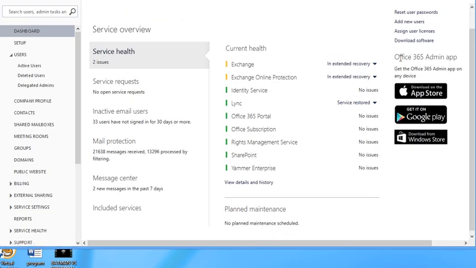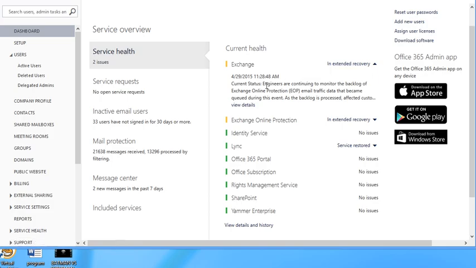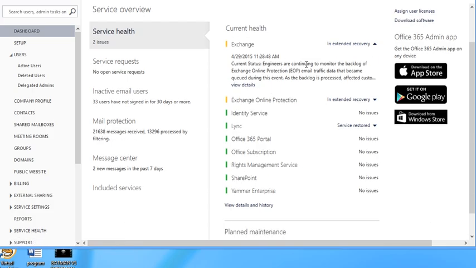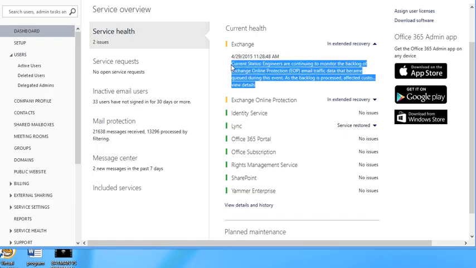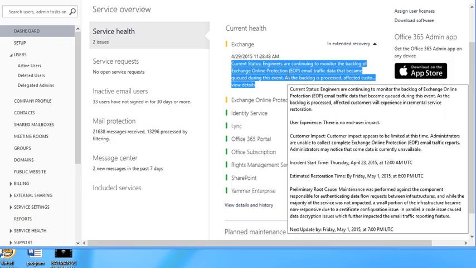You can also put the admin app on your phone. So if you have smartphones, you can download those apps, and then you can see what's going on. This current health right here, this section is very important. As you can see, these are the services that Microsoft is providing. So let's say, for example, Exchange, and it will tell you that currently engineers are continuing to monitor the backlog of Exchange Online Protection, EOP. It's something going on their end, and then basically they will put their message out there. They're working on it.